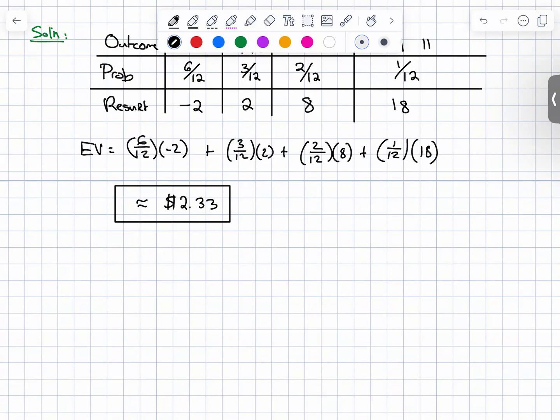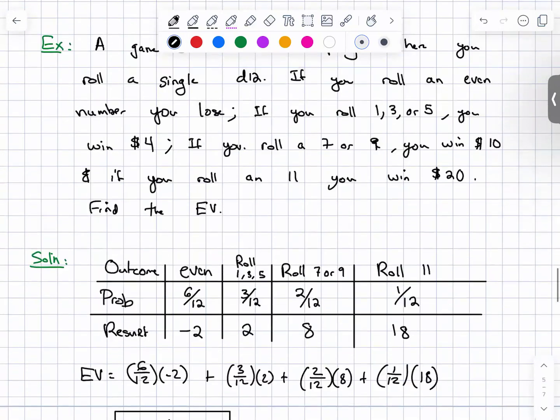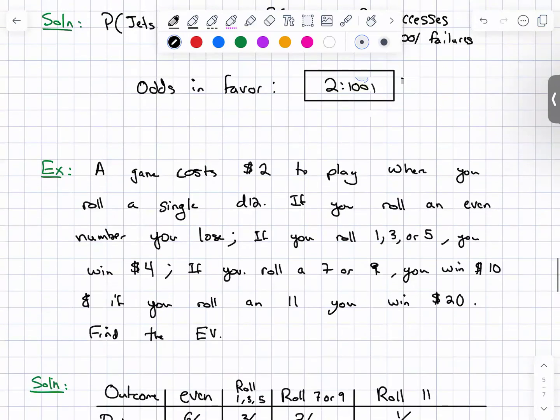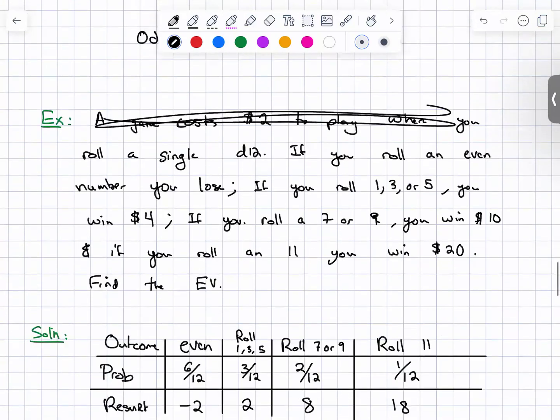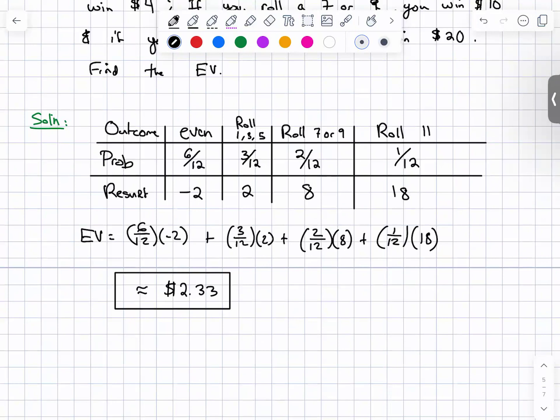So fair price is done by calculating the gain when you wouldn't pay anything for it. So let's say basically the same thing, except there is no game cost to play. If we did that, then all of this would change. This would become 0, this would be 4, this would be 10, and this would be 20. And we calculate that.